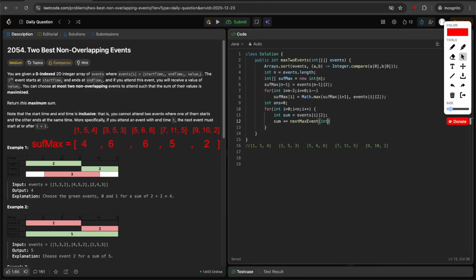It will start from i plus 1, go till n-1, and the end time is events of i, 1. And we need to also pass the arrays, suffix max and events. And once you get the sum, just maximize the sum. So answer will be Math.max of answer comma sum, and at the end return answer.